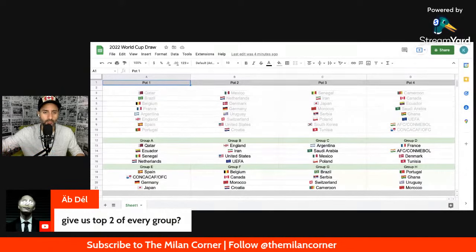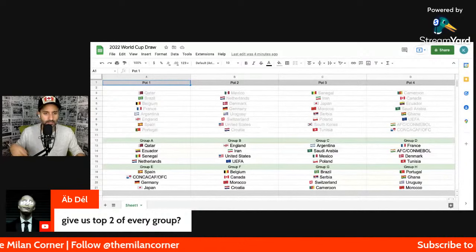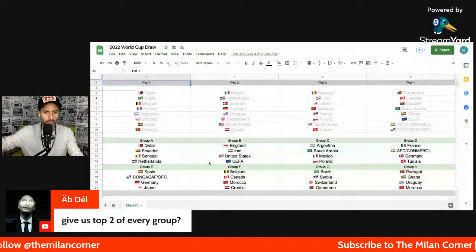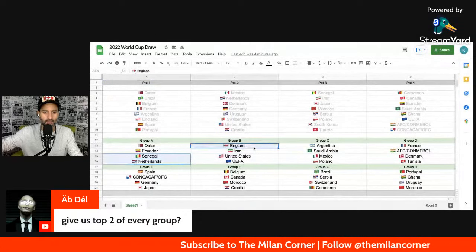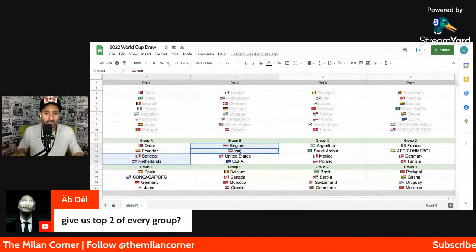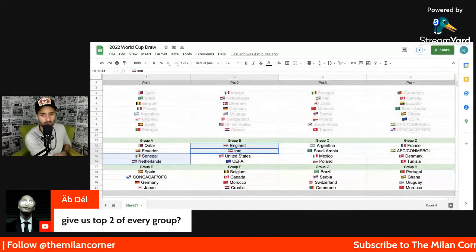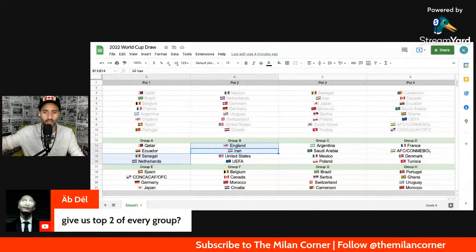Top 2 of every group. Okay, let me give you top 2s of every group, and then I'm going to head out. Group A, I'm going to say Netherlands and Senegal. Group B, I'm going to say England. It really depends on who this UEFA team is, but I might say England and Iran. I think they can beat the US, and if the UEFA team is a weak one, then I think Iran could potentially even handle them. I'm just going off the cuff.